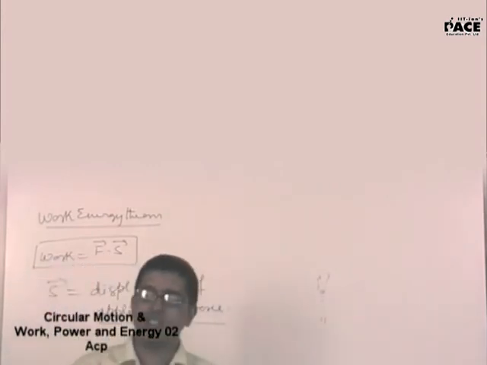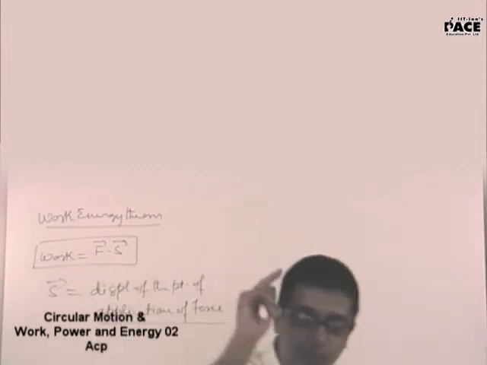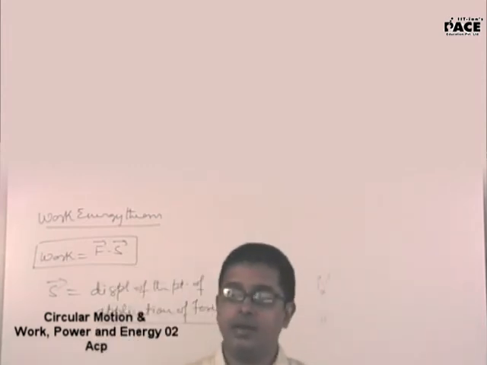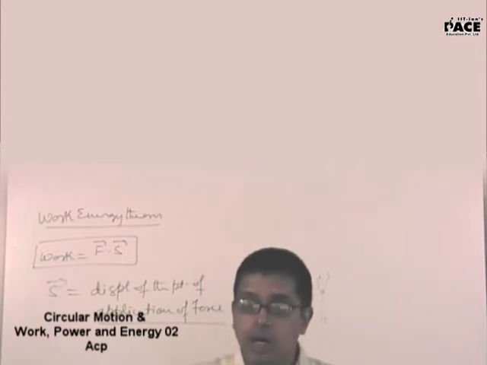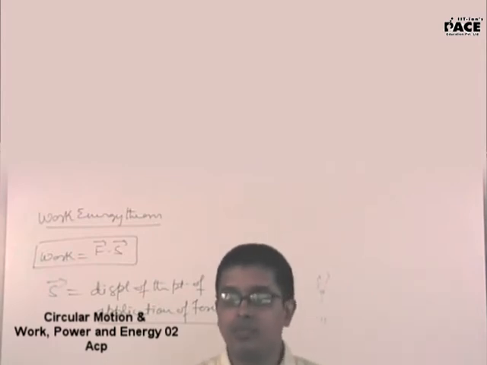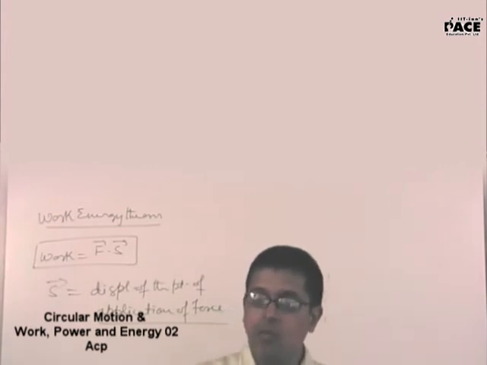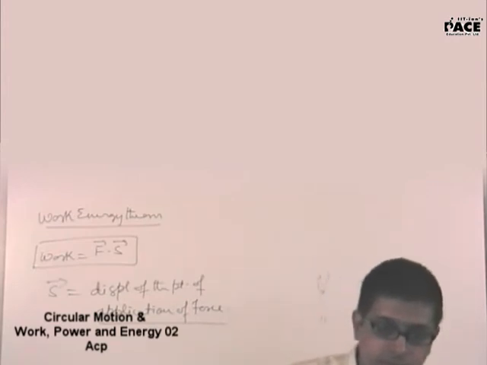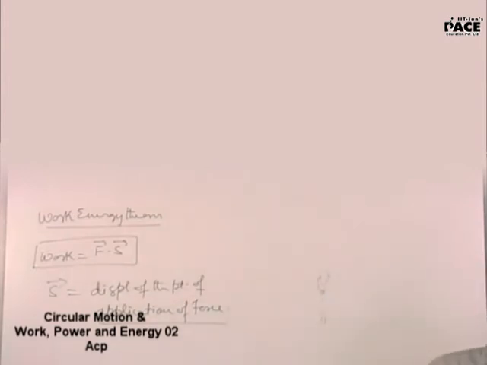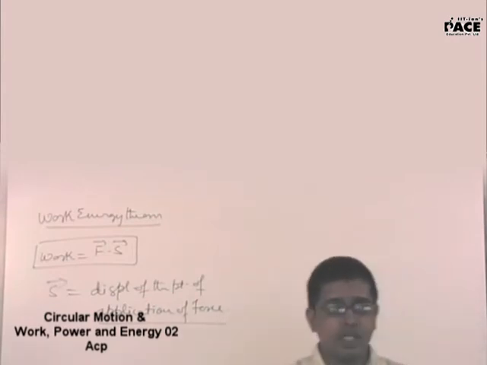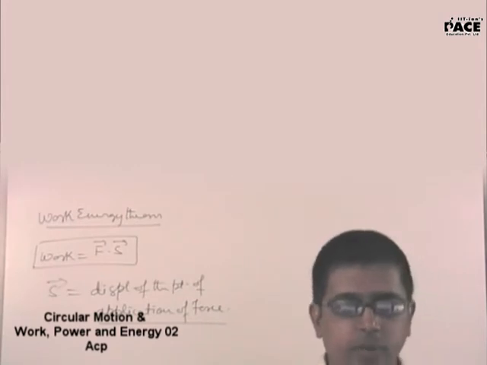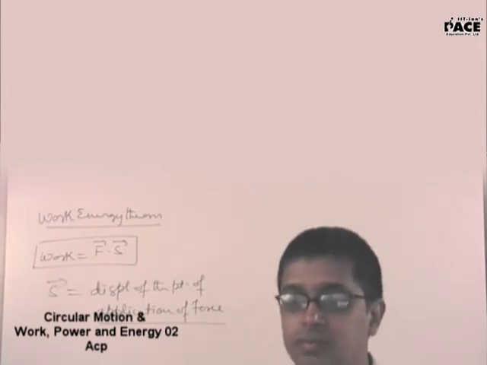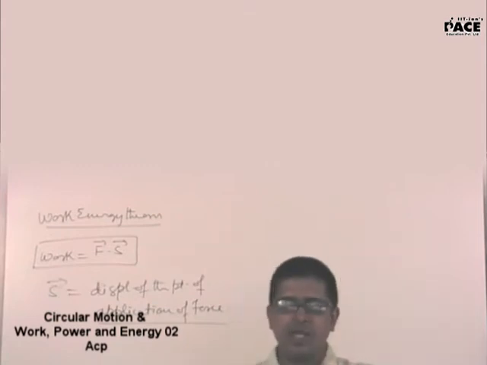I will have so many instances where the presence of a force is very essential for the job to be done, but at the same time, work done by that particular force will be zero. Is that making sense? Yes, sir. Because the displacement of the point of contact is zero. Then when you're walking, what is doing the work? Your internal energy is doing work. That's why walking is a good exercise. If friction was doing work, why would that be an exercise for you?